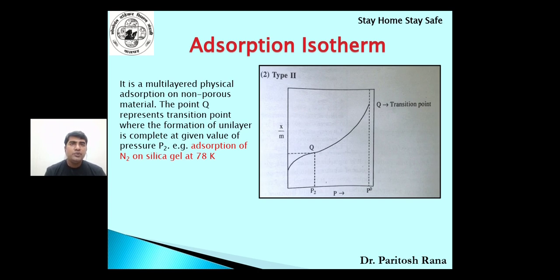The point Q represents the transition point where the formation of the unilayer is complete at a given value of pressure. So what is the example? Nitrogen on silica gel. Here formation of multi-layer is taking place. The first layer is completed at Q, you can see a bit of plateau there, and after that another layer formation takes place.